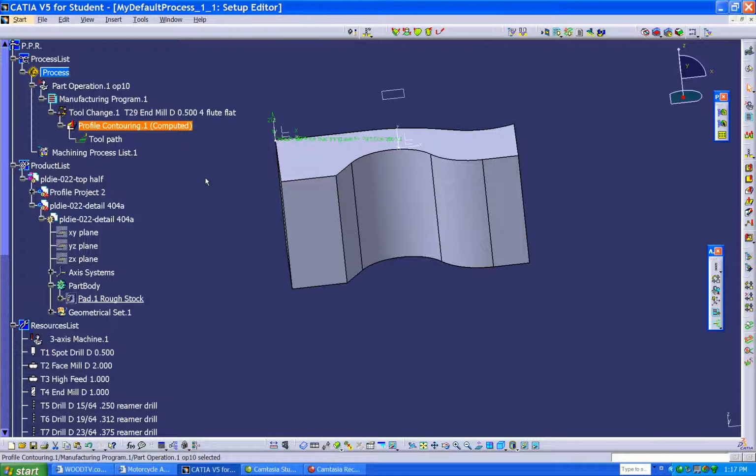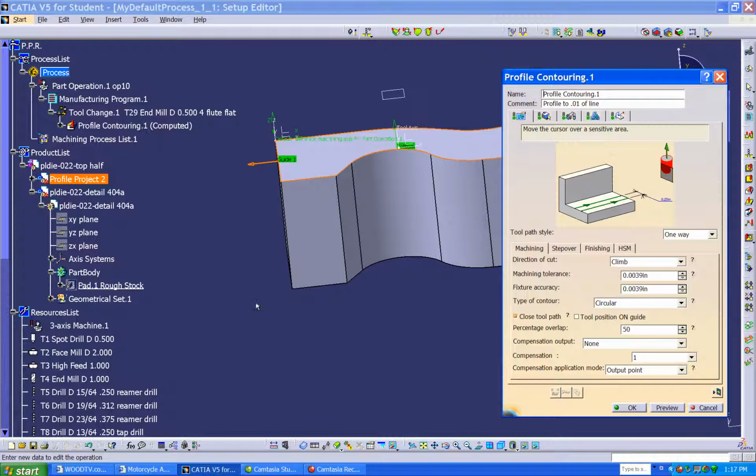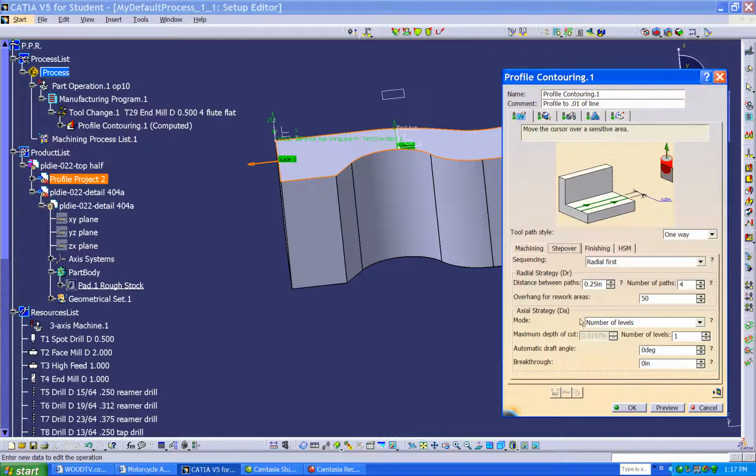Go ahead and add some axial motion to this. So I'm going to double click on my profiling contour 1. We're going to go to step over, come down here to axial, and I really don't like number of levels. I like to put maximum depth of cut in there. My maximum depth of cut, I'm going to make 250 again, just so we can see it easier.